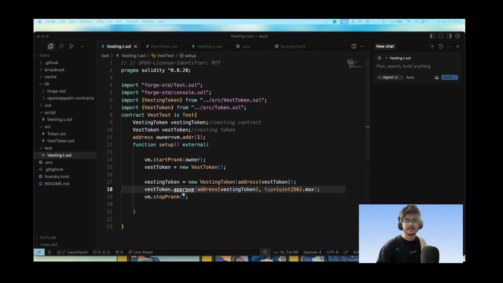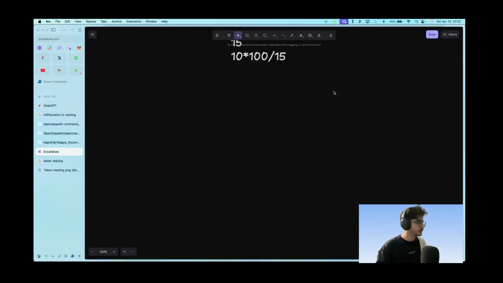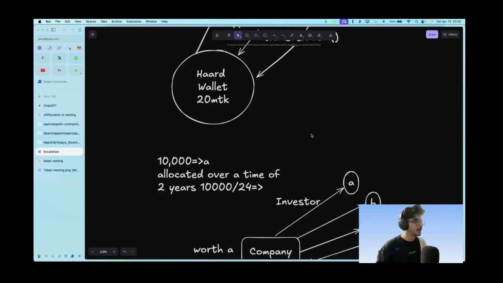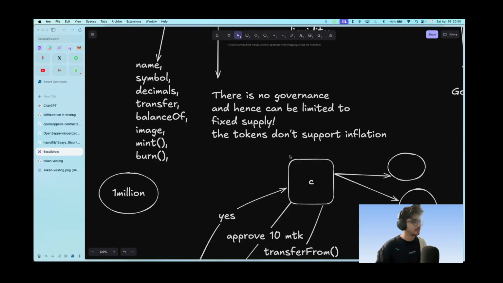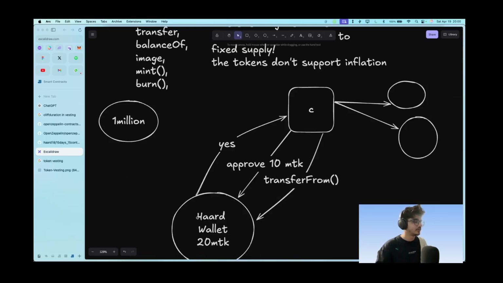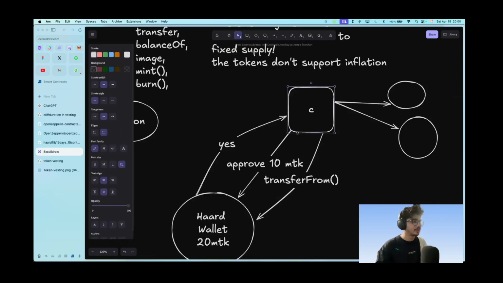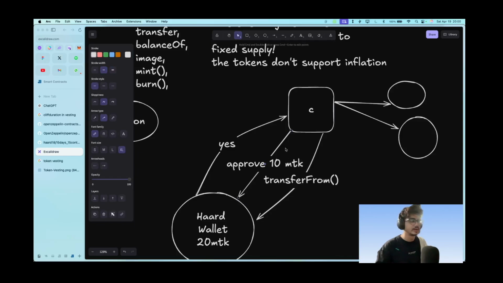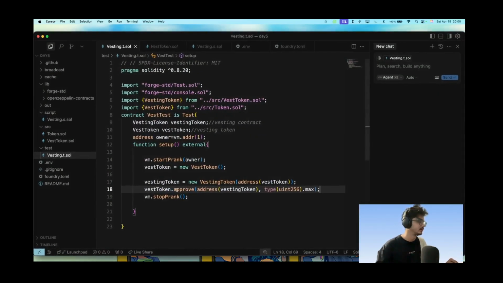So I explained this in the first video that you have to approve how much you want to transfer. Let's say MTK. So I have 20 MTK, and some contract asks me for approval of 10 of those, right? So I say yes, and then they can call the transferFrom function. So folks, go back to the first video and see if you can find the same thing here. Now this is the test written.